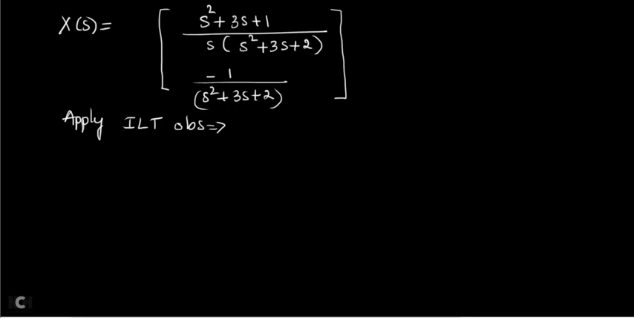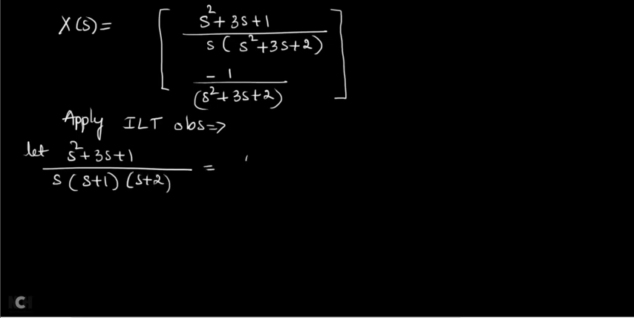So now let s square plus 3s plus 1 divided by s into, I am going to factorize this term. So you are going to get the factors as s plus 1 into s plus 2 is equal to partial fractions a by s plus b by s plus 1 plus c by s plus 2 I can take.